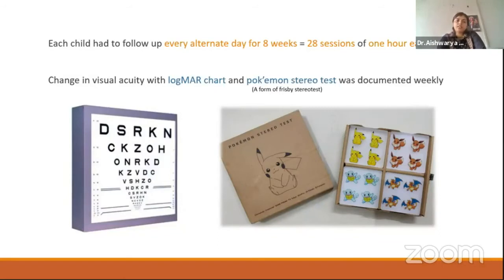For this study, the child had to follow up every alternate day for 8 weeks. That is 28 sessions of 1 hour each were given to the child. At the end of every week, visual acuity was evaluated with logMAR chart, and stereopsis improvement was noted with the Pokemon stereo test, which is a form of a Frisbee test.